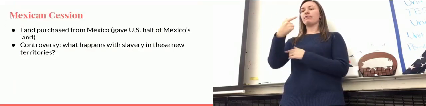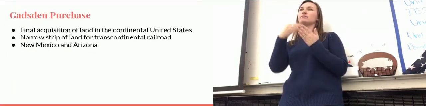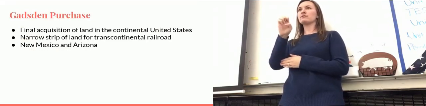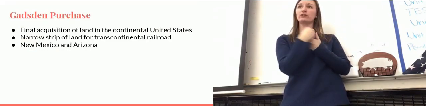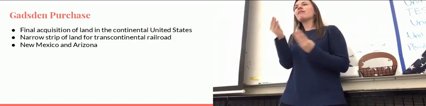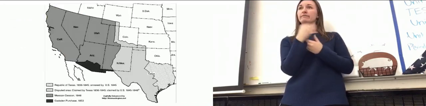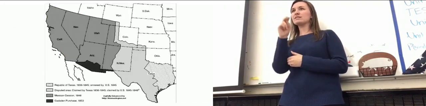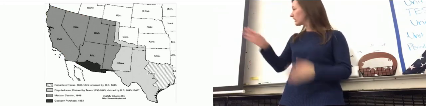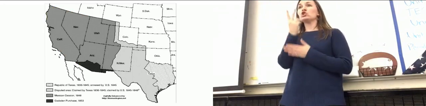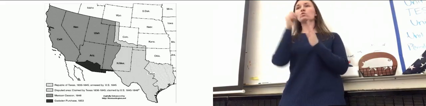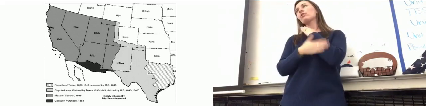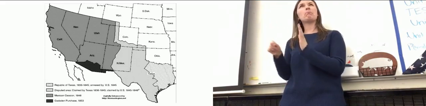And then you get to the Gadsden Purchase, and this is going to be another starred term. The Gadsden Purchase is going to be the final acquisition of land in the continental United States. And its acquisition of land is finally going to end our continental United States and make it nice and big. That part is right down here. The only two parts that we are going to acquire in terms of states are going to be Hawaii and Alaska, and a bunch of other countries which we will talk about in period 7.